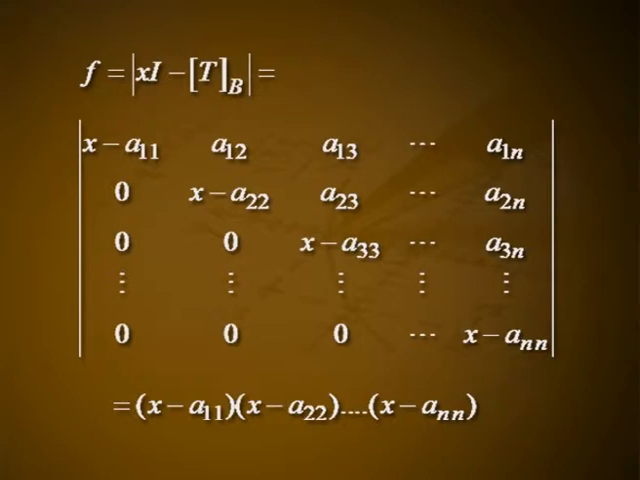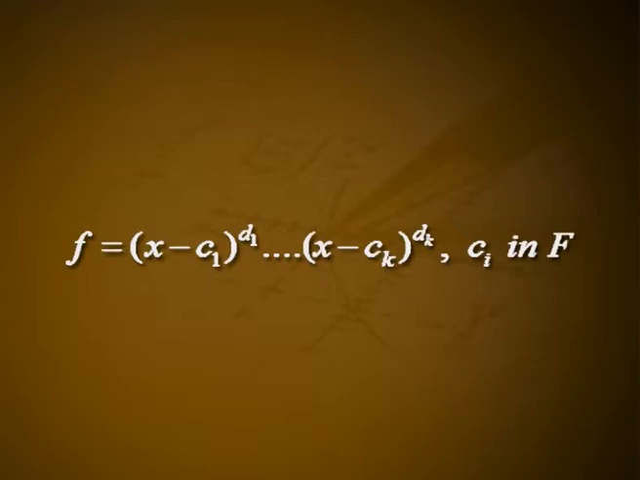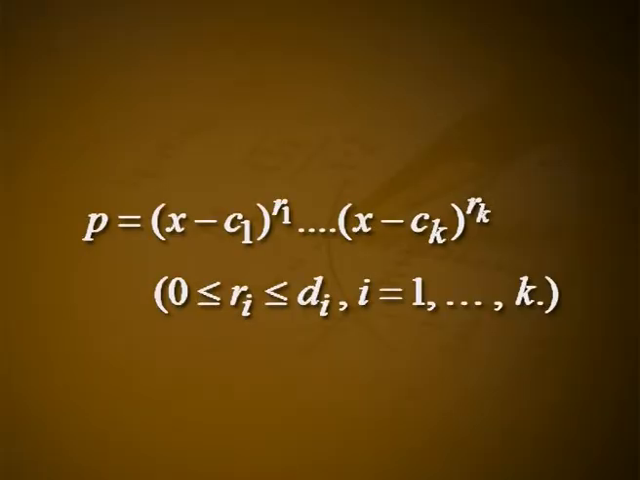The Aii's are the characteristic values, and some of the Aii's may be repeating. So we write the characteristic polynomial for T in the form f equal to (x minus C1) raised to D1, etc., (x minus Ck) raised to Dk, Ci in F. Since the minimal polynomial of an operator divides its characteristic polynomial, the minimal polynomial P of the operator T divides f. So P has the form P equal to (x minus C1) raised to R1, etc., (x minus Ck) raised to Rk, where 0 is less than or equal to Ri, which is less than or equal to Di, i equal to 1, etc., k.